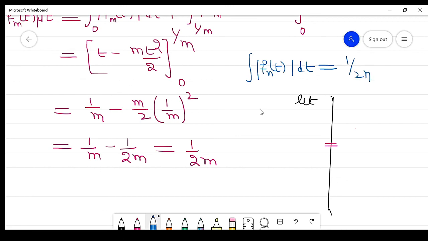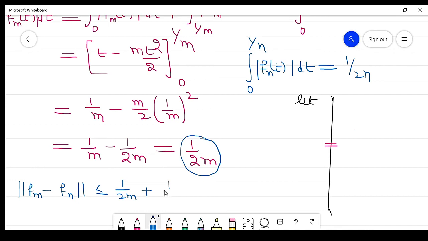So in this case it is 0 to 1 by n, so this term is 1 by 2n. So the norm of f_m minus f_n is less than or equal to 1 by 2m plus 1 by 2n, which approaches 0 as m and n approach infinity.